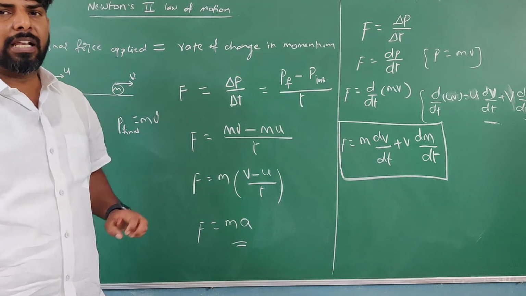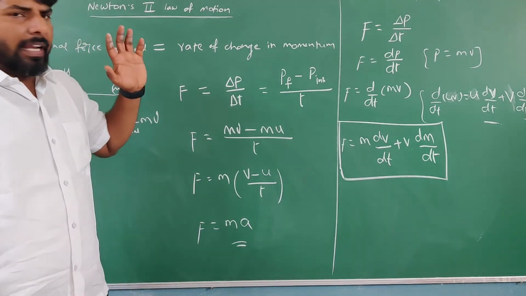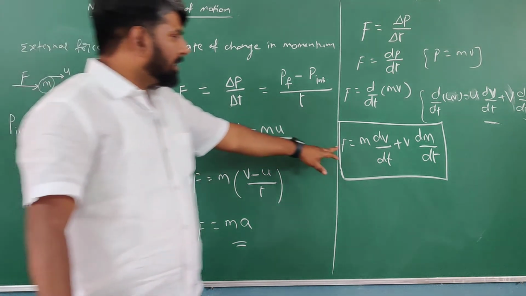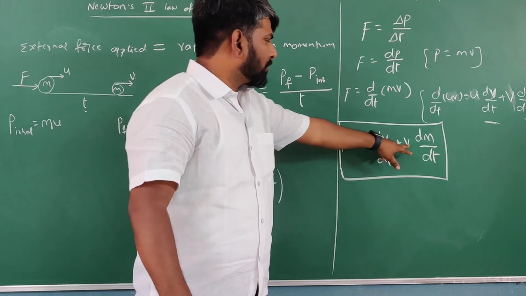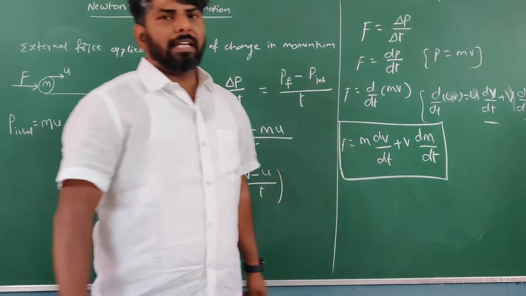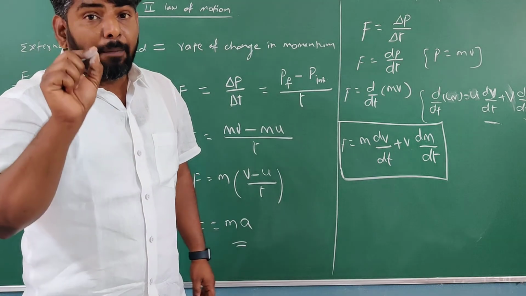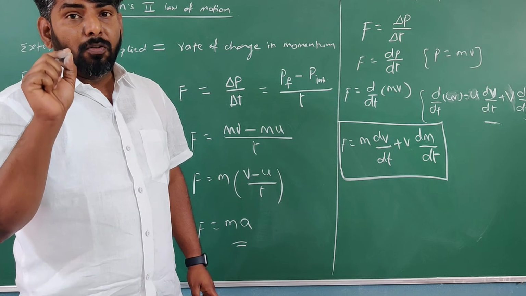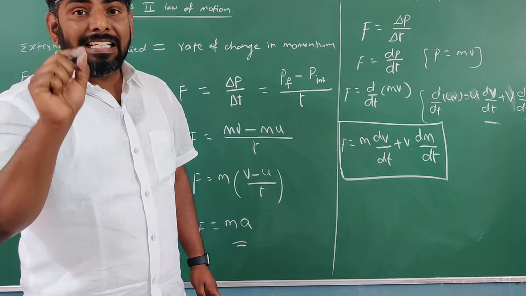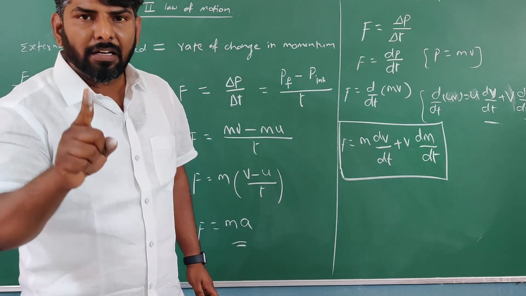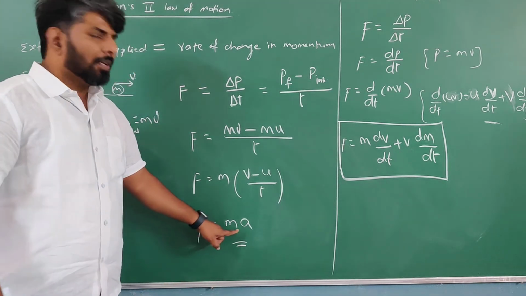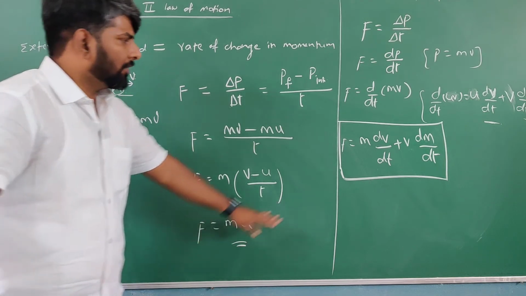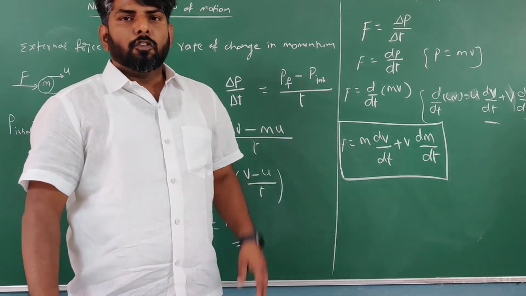So please understand, students, for any case, for finding the applied force, F is equal to m into dv by dt plus v into dm by dt is the correct equation. When m is constant, clearly note that point. If mass of the body is constant, then only F equal to ma. If mass is variable, this is not correct. This is correct.